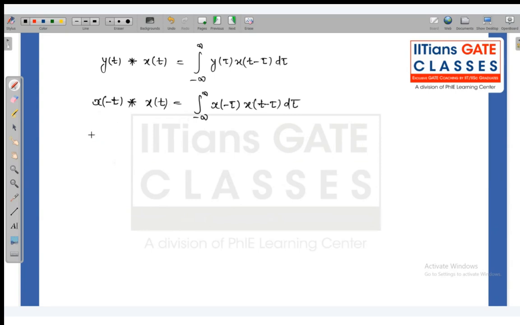And this left hand side of this equation represents the correlation between the signals.